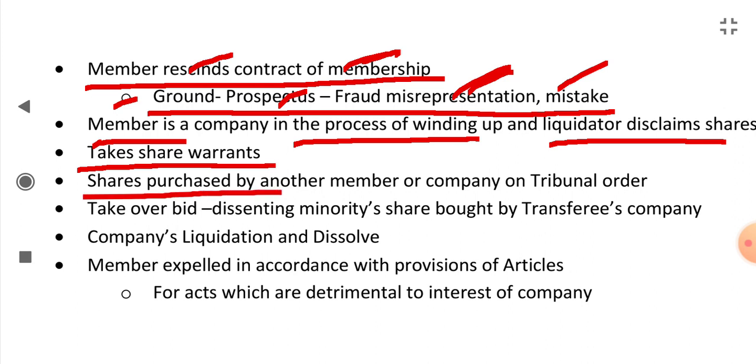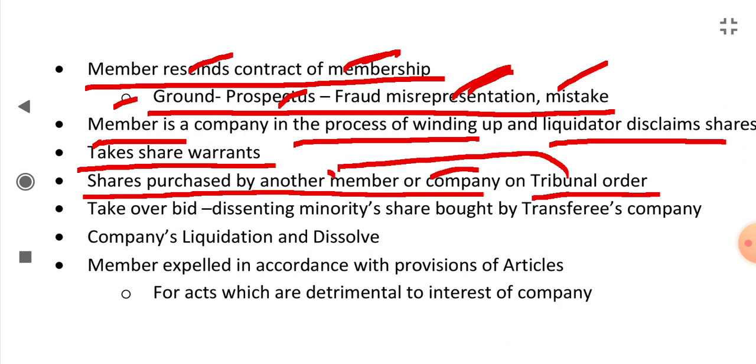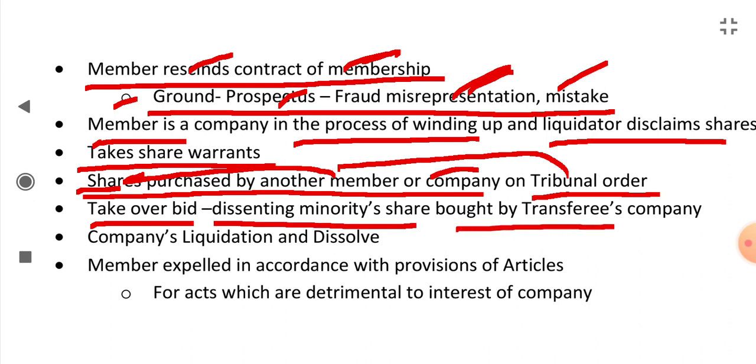Shares purchased by another member or company on tribunal order. If the tribunal orders another member of the company to take the share of some person, then that person's membership will be gone. In a takeover bid, the dissenting minority shares are bought by the transferee company. If a company takes over another company and some minority dissents from this decision, then the transferee company, the new company taking over, will buy the dissenting minority shares and their membership will be gone.